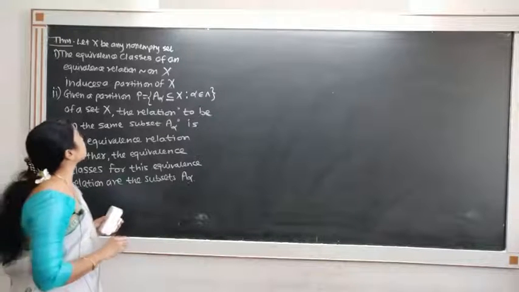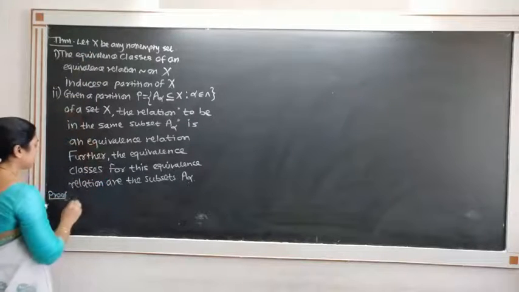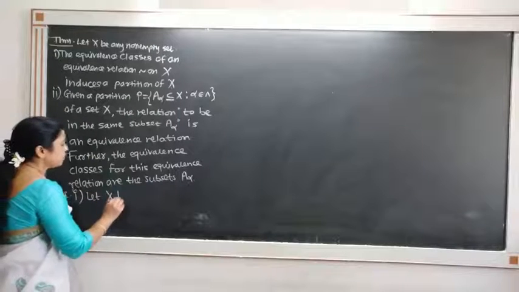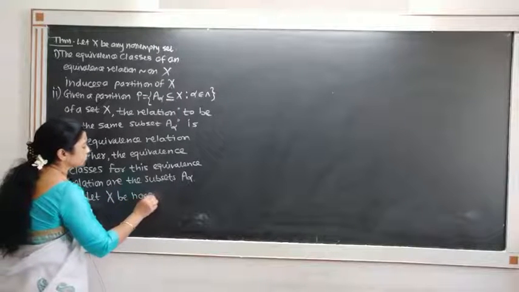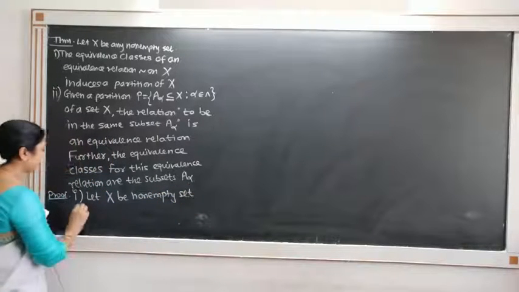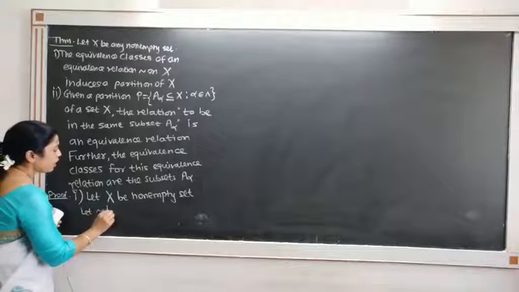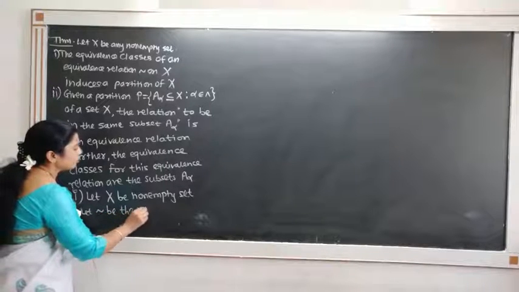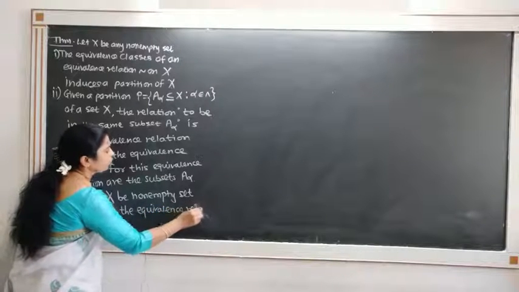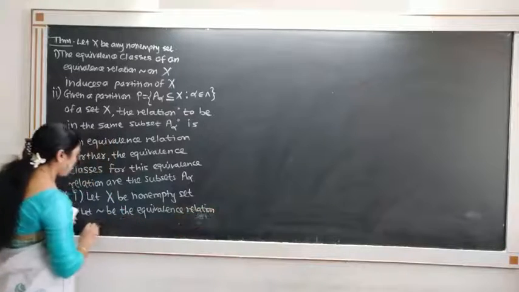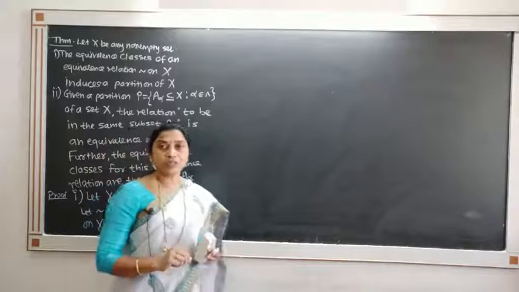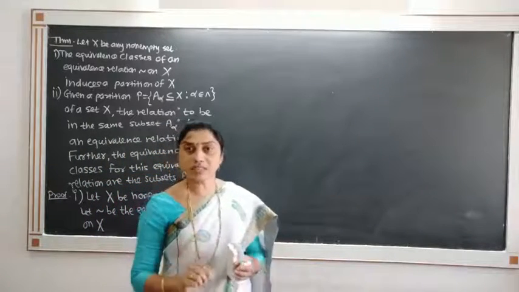So let us prove the first part. It is given that X is non-empty set. So let X be non-empty set. So let the equivalence be the equivalence relation on X. Once you know the equivalence relation, we are able to find the equivalence classes.